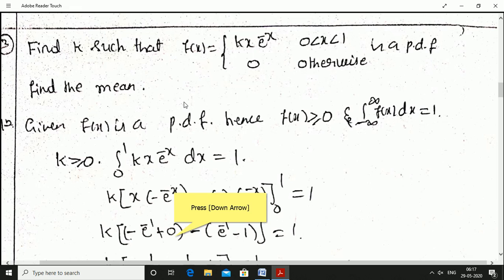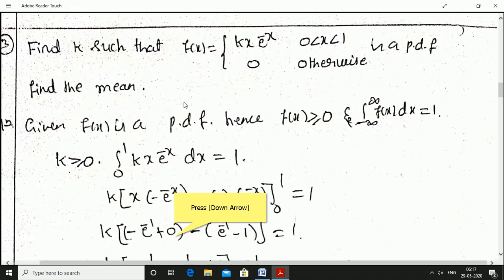I use the product rule. First term x, integral of second e power minus x integration is minus e power minus x, minus derivative of first x differentiation is 1 into integral of second, minus e power minus x integration is e power minus x.